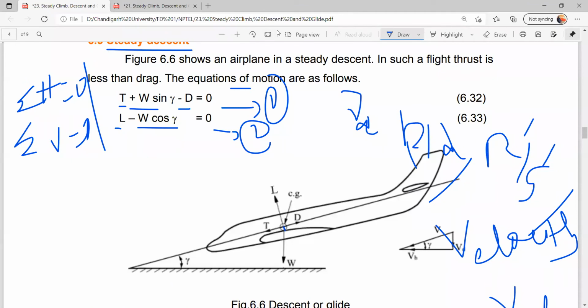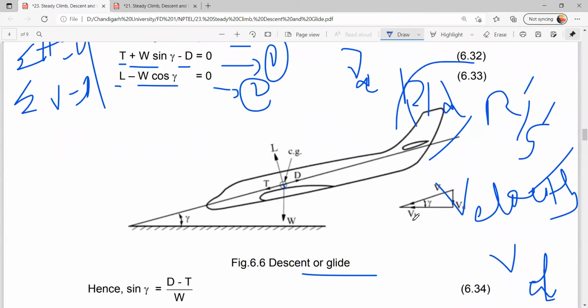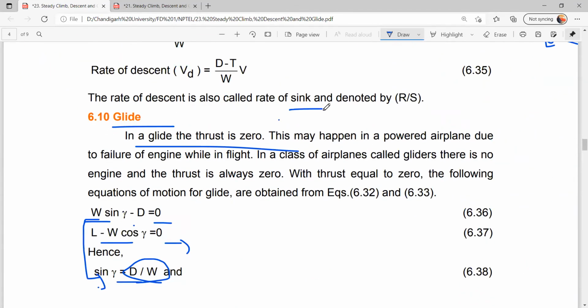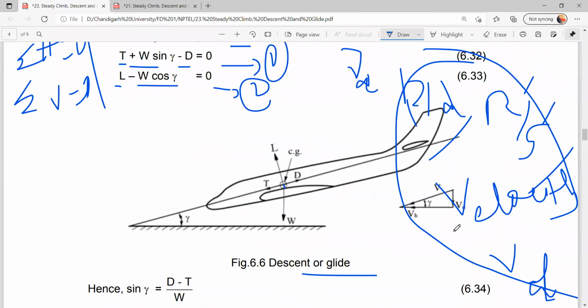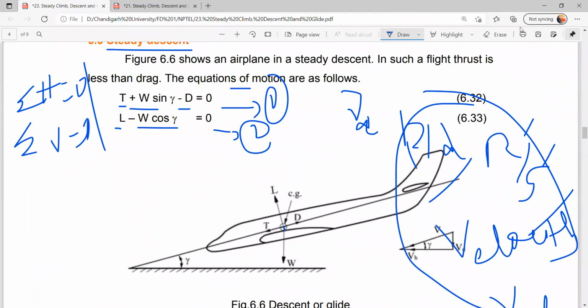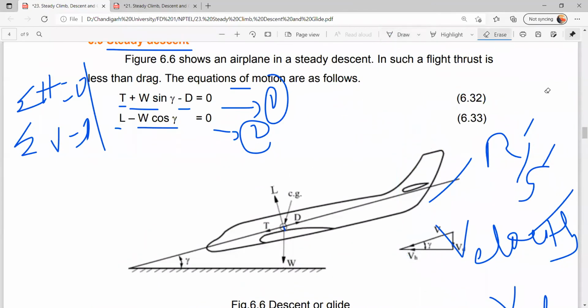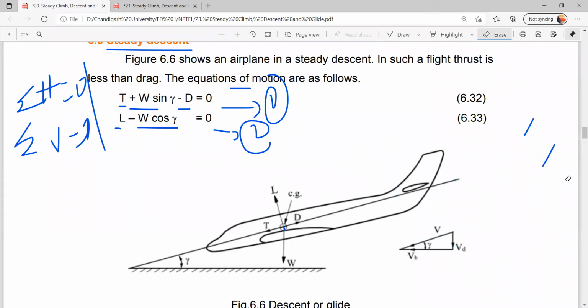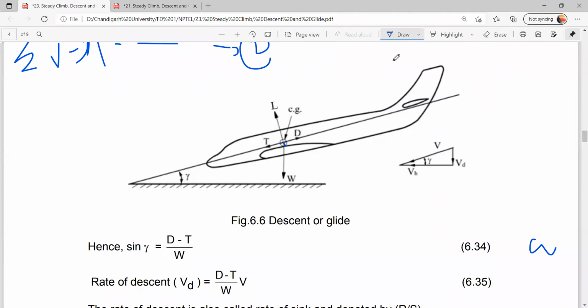Suppose if you want to write an article in Hindi, you will be using different words, right? Similarly, depending upon the author, the parameters vary, but all these factors mean the same thing. The concept is R by D, rate of descent, R by S, rate of sink, and VD, velocity during descent. Descent velocity will again be calculated with the VSI, vertical speed indicator, for both climb and descent.